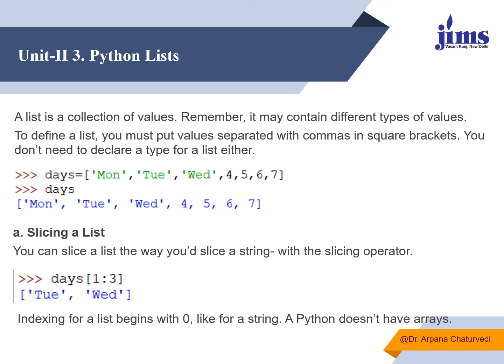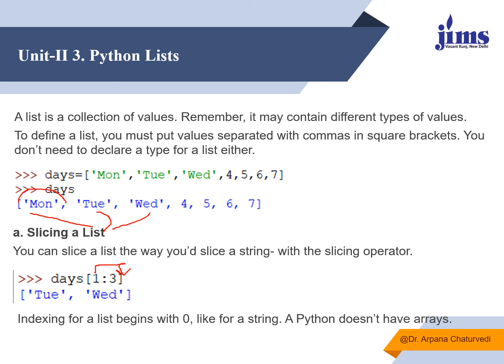We can slice a list also. For slicing a list, we have to give a range starting from 1. As I want to extract two values, I have to use the end index increased by 1, that is 3. It will not include the third value. So the first value is Tuesday and the second is Wednesday. The 0th value is Monday.